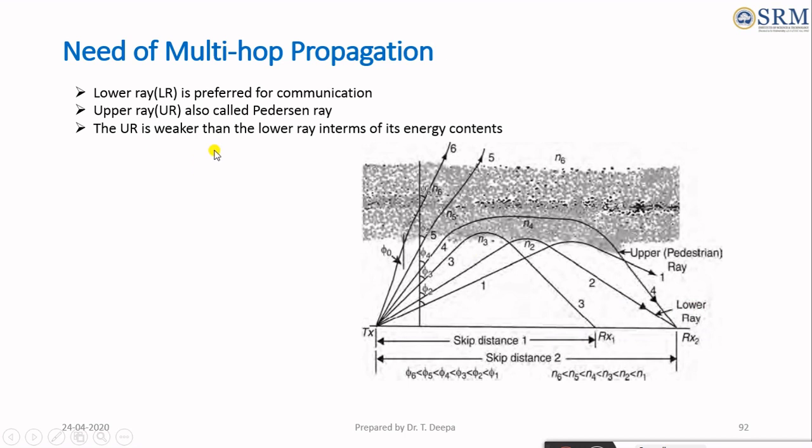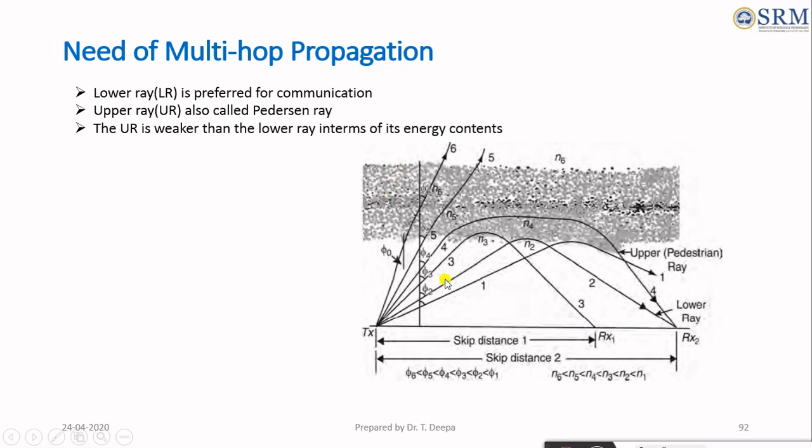Okay, what is the need for multi-hop propagation? There is single-hop transmission without touching the ground, where the wave arrives at the receiver from the transmitter. Multi-hop propagation means there are multiple hops between the transmitter and the receiver. So why do we need multi-hop propagation?